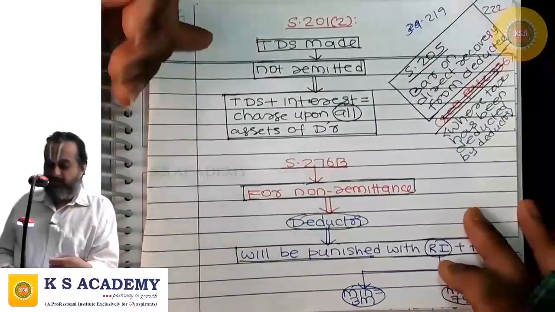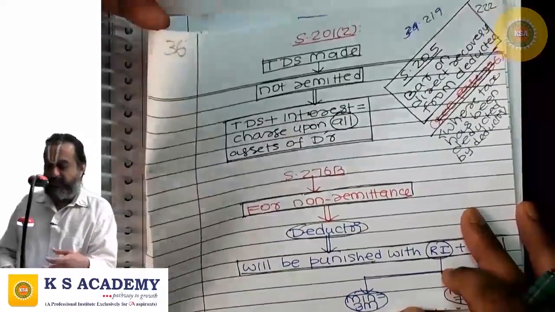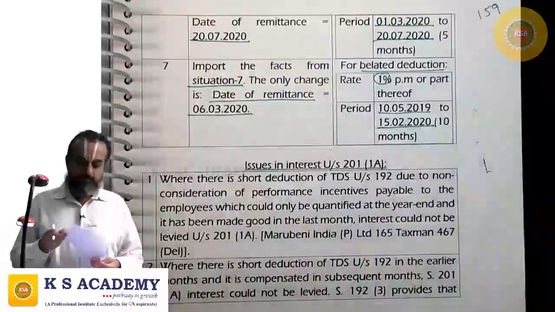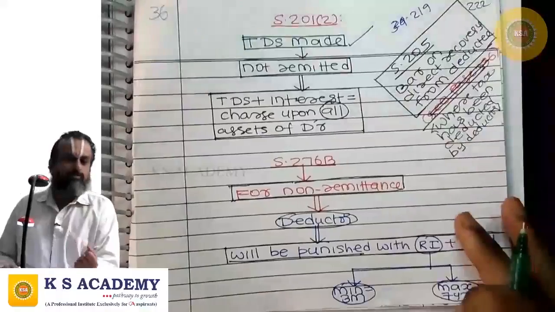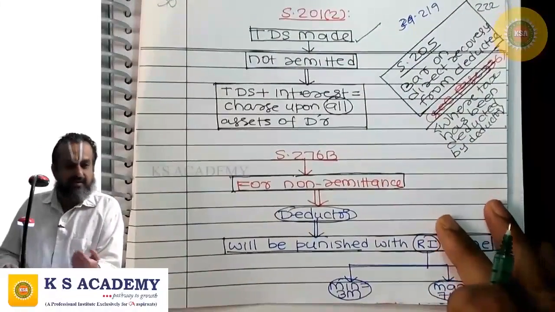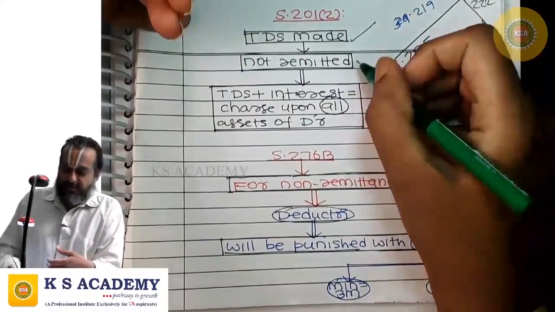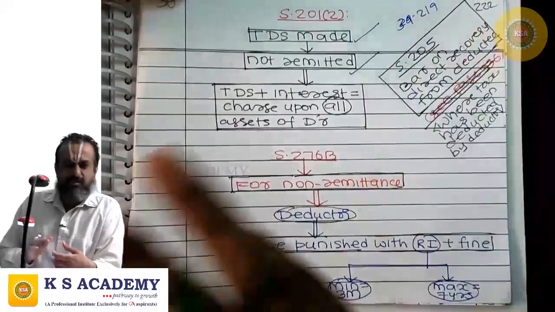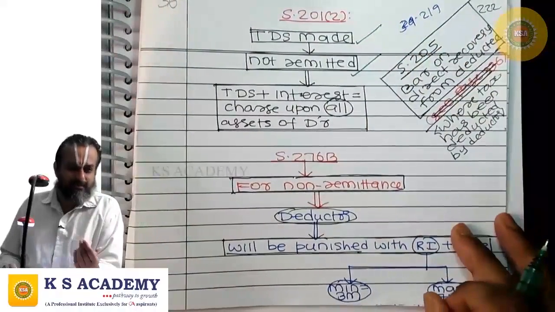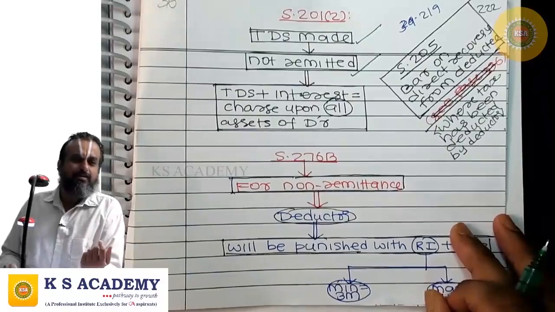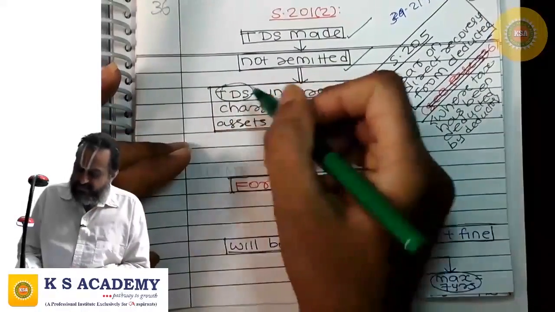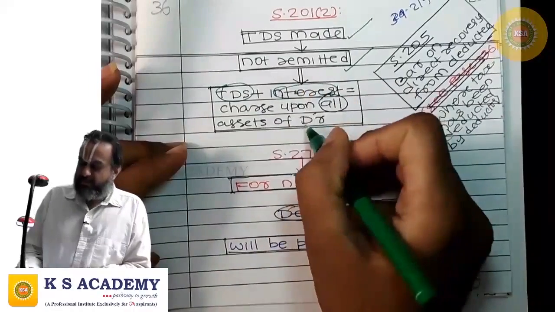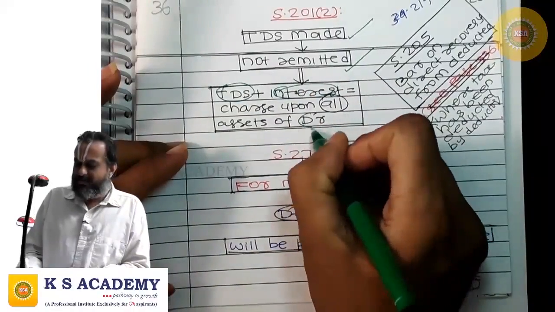Next is 201 subsection 2. Tax was deducted at source, but the deducted tax was not remitted to the credit of government. Then such TDS and interest shall be charged upon all assets of the deductor.